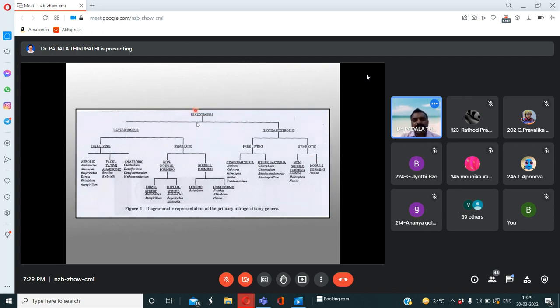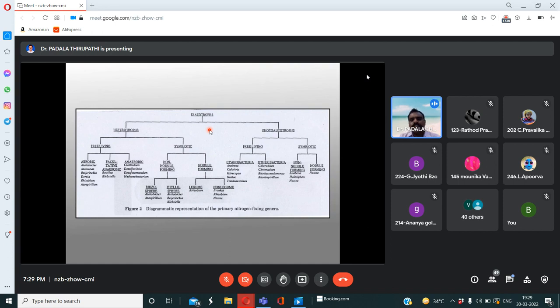Come on, tell me anybody. Diazotrophy. The method where biological beings like microorganisms are involved in the nitrogen fixation process, the entire process we can call diazotrophy.